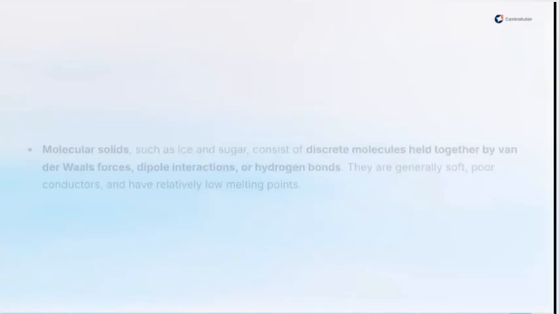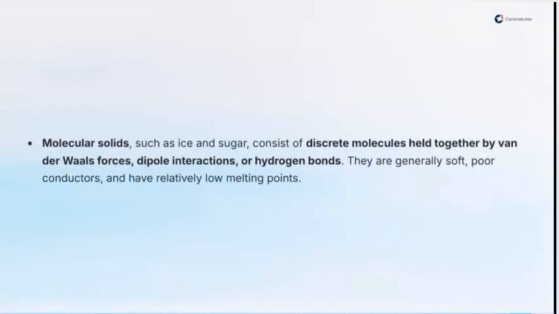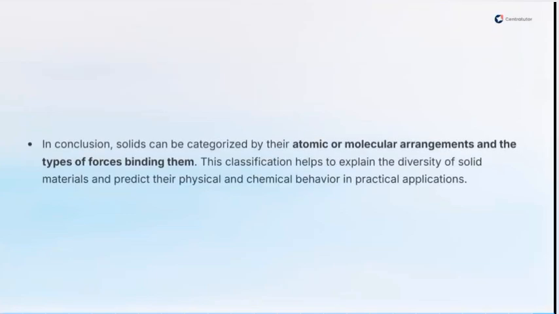So let's move on to the fourth type of solid. We have the molecular solids. This type of solid includes ice, sugar, and their likes, and they are solids that consist of discrete molecules held together by van der Waals forces. These kinds of solids are held by a weak force of attraction like van der Waals force, dipole interaction, and also hydrogen bonding. They are generally soft, poor conductors, and have relatively low melting points.